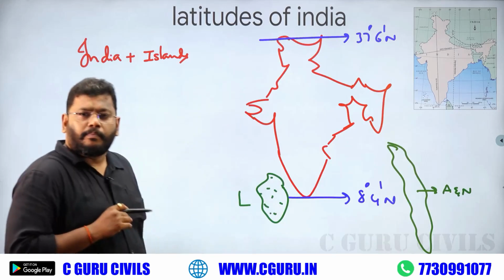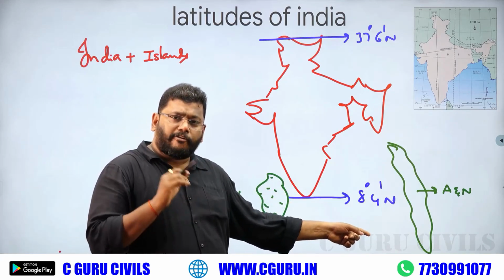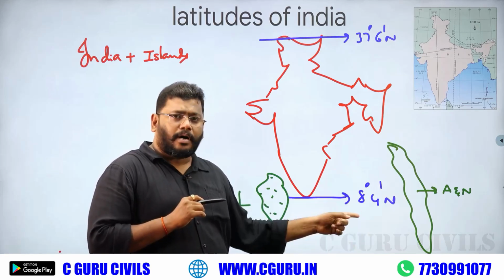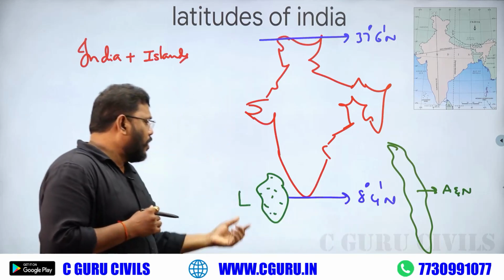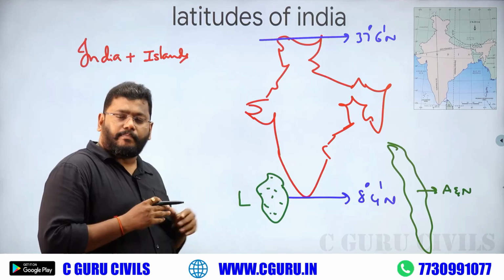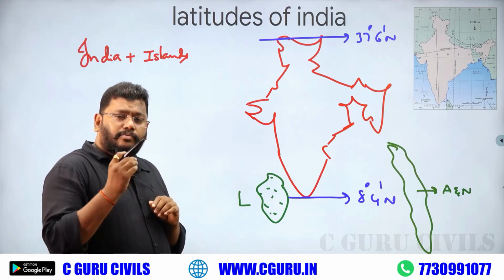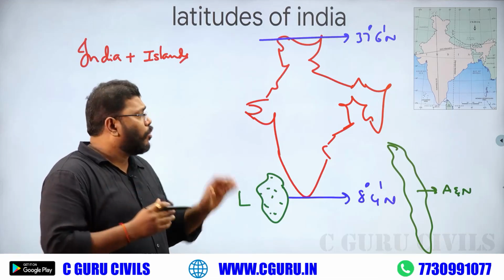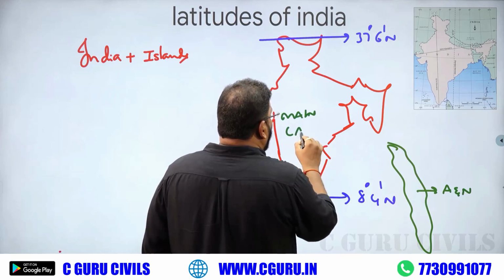But see the latitude extent. Definitely Andaman Nicobar is very close to the equator, and also Lakshadweep is comparatively close to the equator. What is the difference? Actually, I described only the Indian mainland.